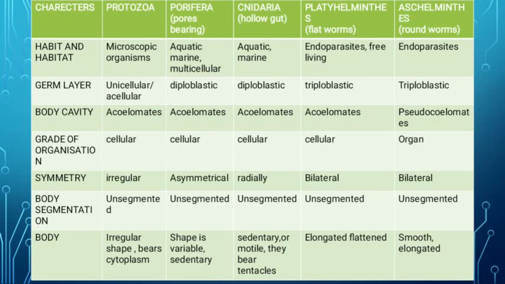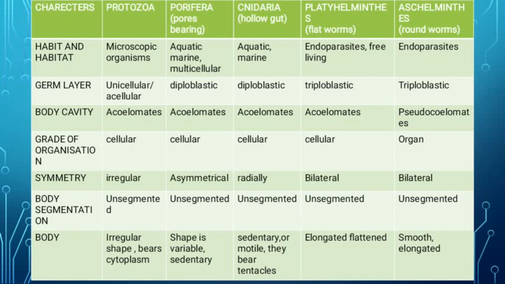Okay, the grade of organization also changes here from Aschelminthes to the further phyla which we are going to learn. The grade of organization is organ grade of organization. So here the organs are developed, or you can say started developing. Okay, they are in a developing stage from the Aschelminthes phylum.